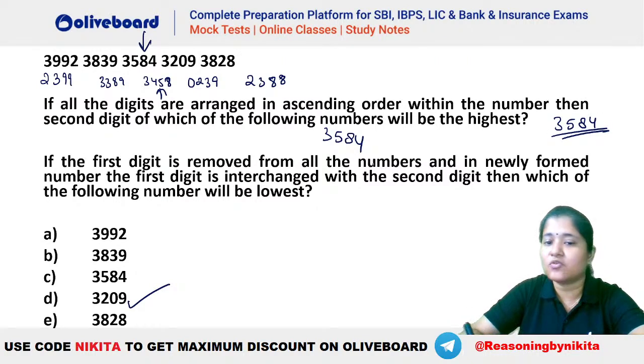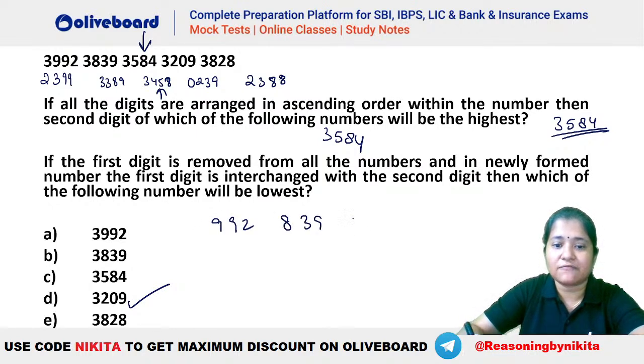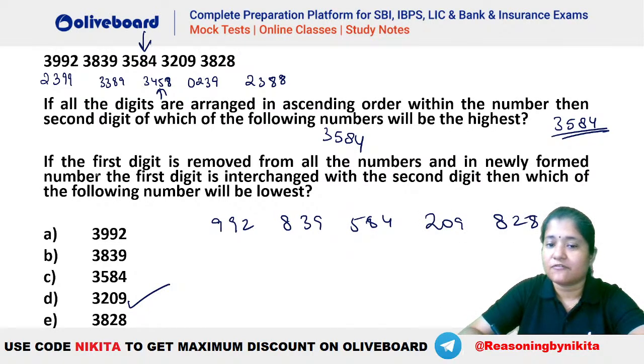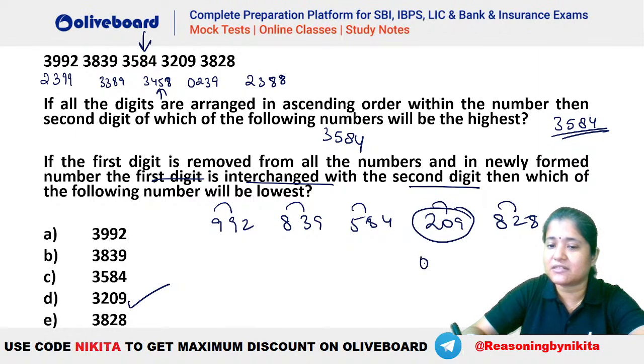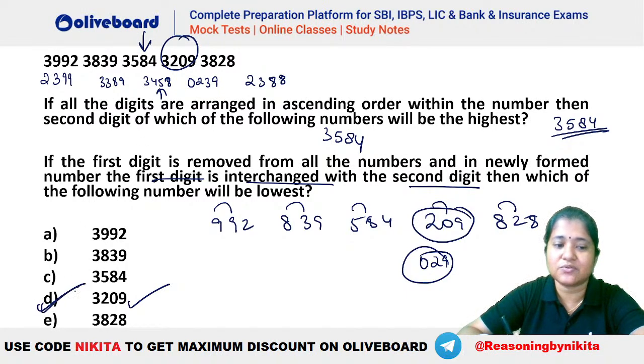If the first digit is removed from all the numbers, you can see we will have 992, 839, 584, 209 and 828. Okay. First digit is removed from all the numbers, and in the newly formed numbers, the first digit is interchanged with the second digit. Which of the following will be the lowest? So you can see they have to be interchanged here. So whichever has the lowest second digit, that will be the answer. You can see 209 will be written as 029. So this one will be the lowest here, right? So it has to be 3209. So 3209 is absolutely right here.